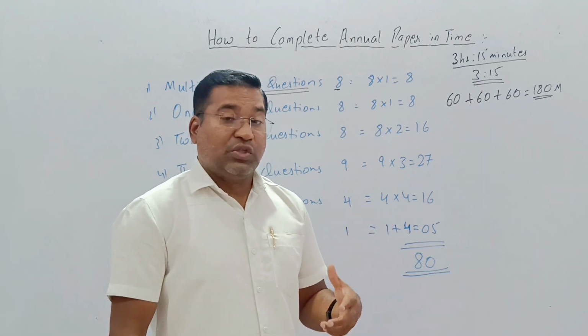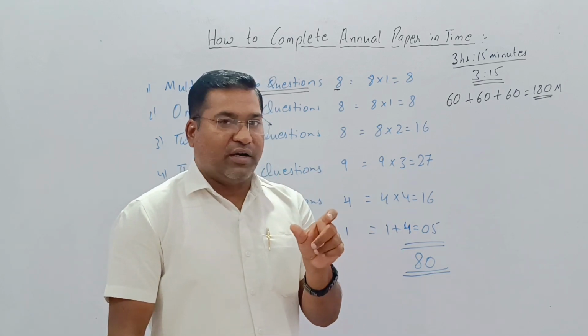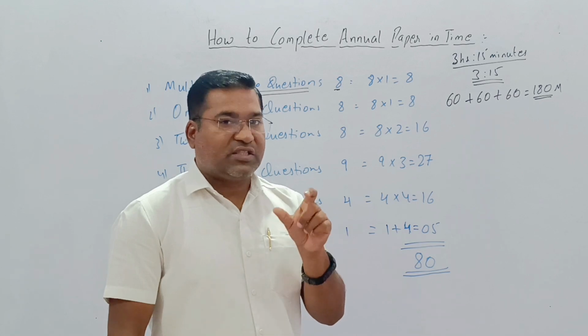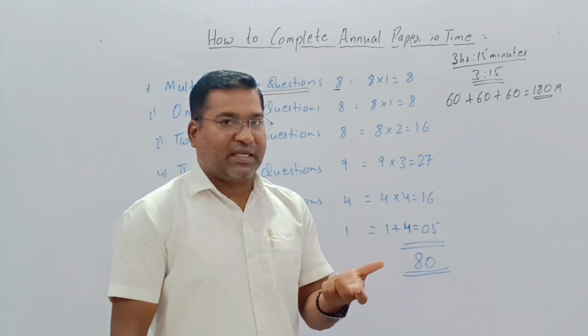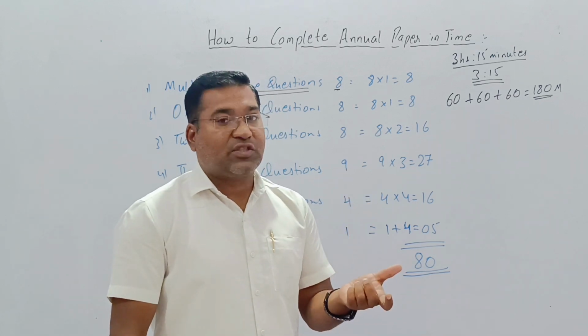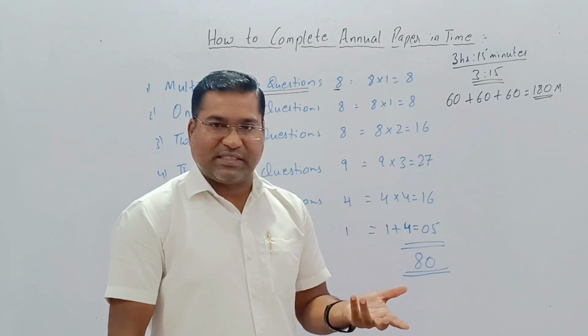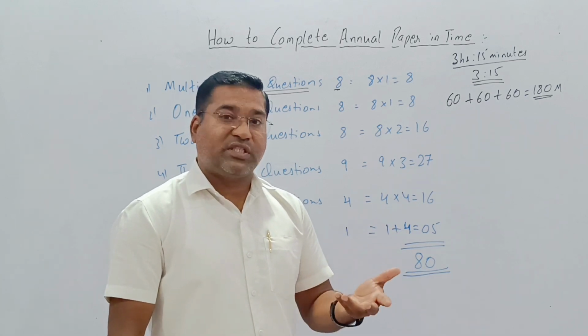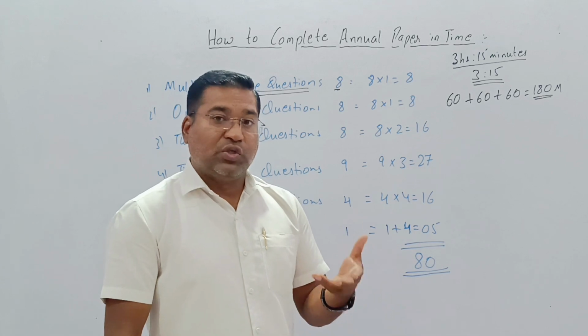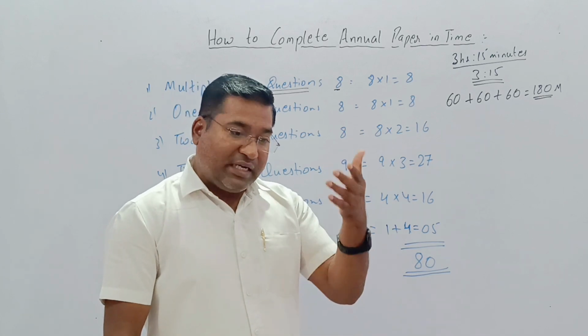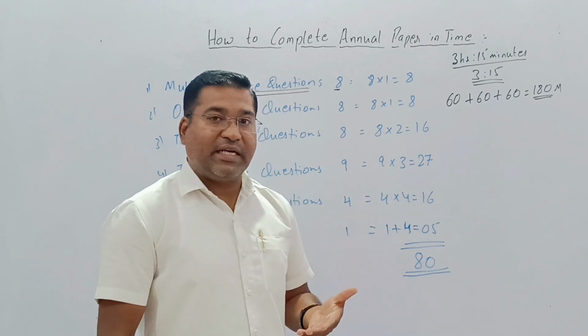So if it is one word, we are saying 30 seconds. Or if it is a sentence also, not all the MCQs will be in sentences. So when we look over, we can divide all these 8 into half.